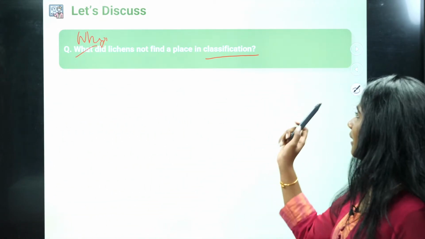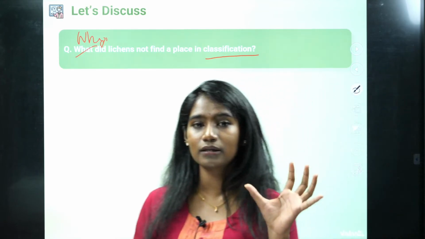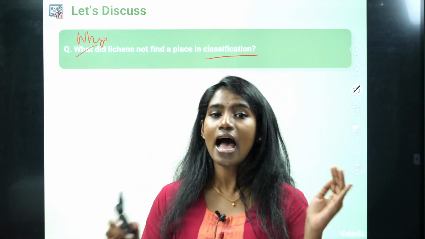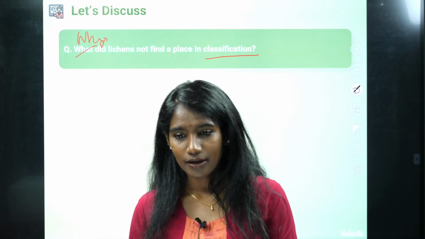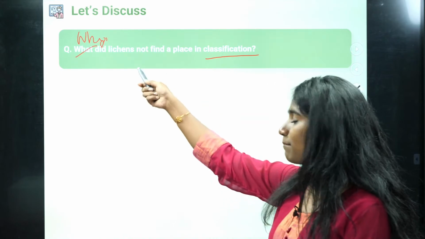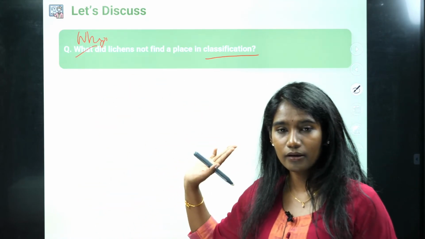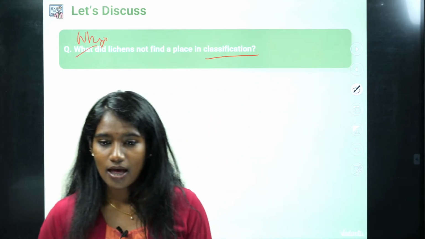So it's because the lichen, I told you, is the symbiotic association of algae and fungi. Right? It is algae and fungi. That's why both algae and fungi are present in lichen. That's why the lichen doesn't belong to any of the five kingdom classification.